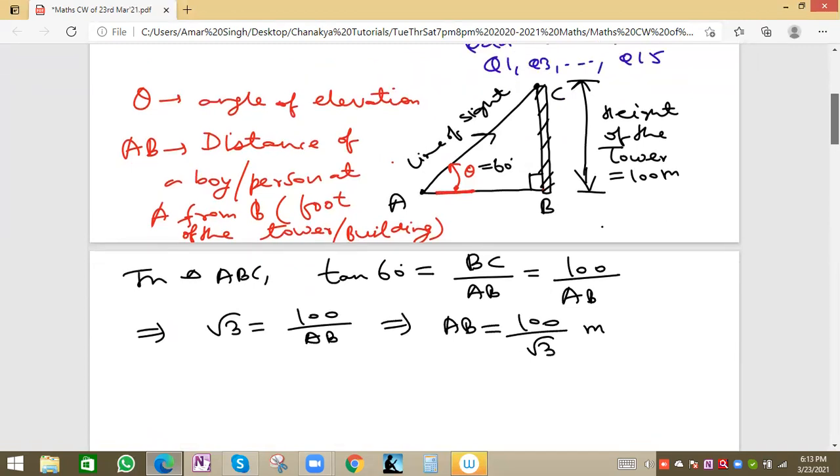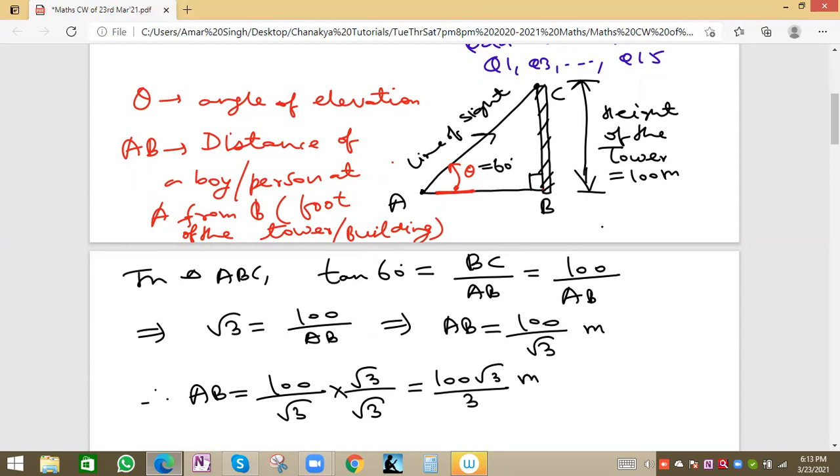Now we have this rule that in the denominator we don't keep a root value. So AB will be 100 by root 3 into root 3 by root 3, because in the denominator we don't keep a root value. So 100 root 3 by root 3 into root 3, which is basically 100 root 3 by 3 meter, the value of AB. AB is the distance from point A, the person or boy standing at point A, to point B, the foot of the tower.